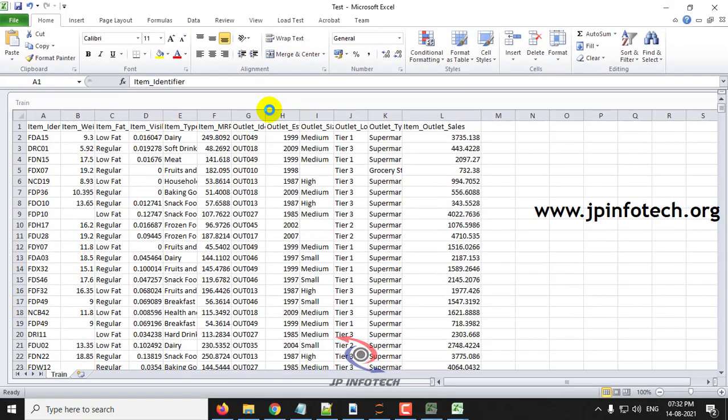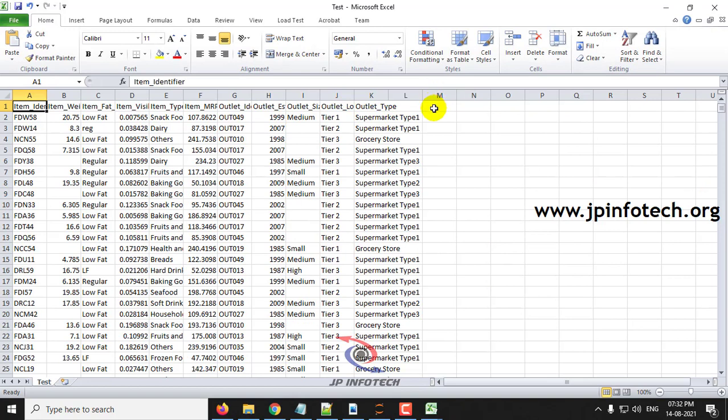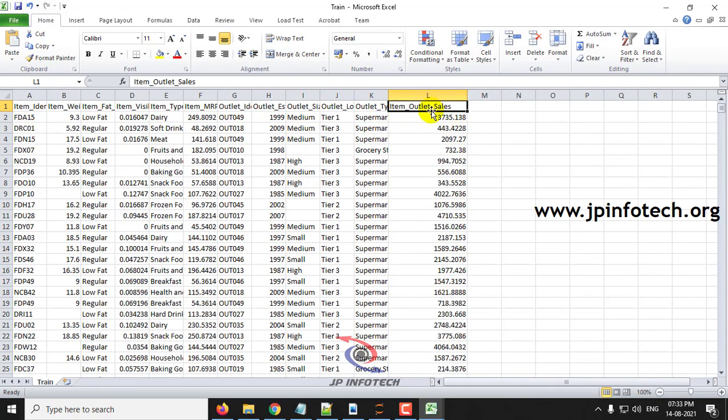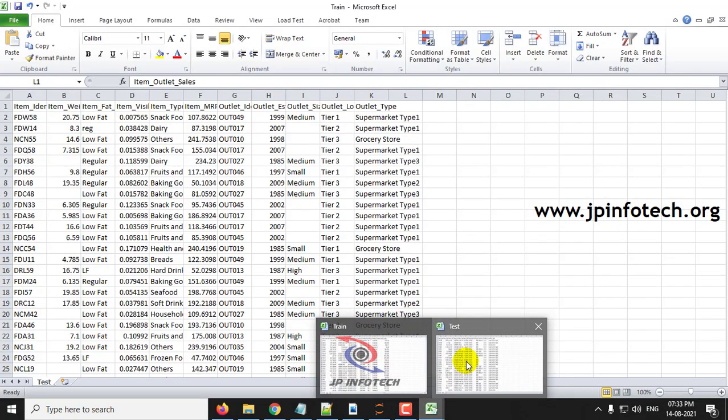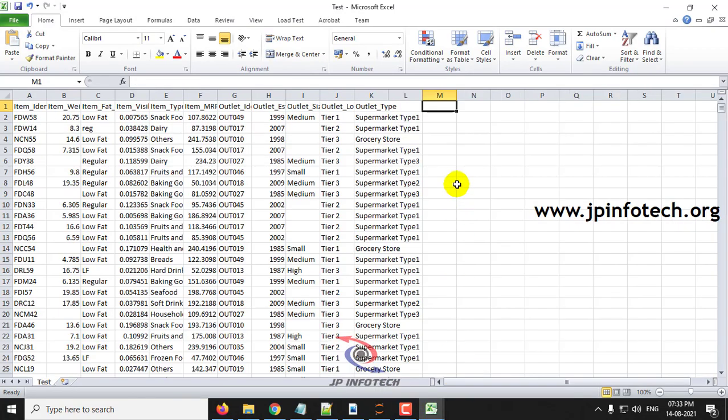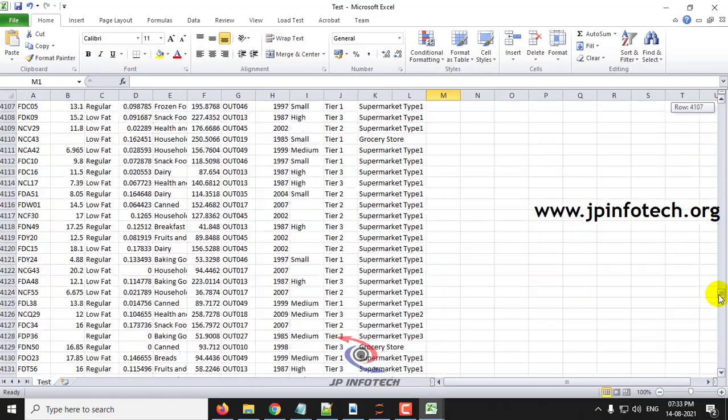But in the test data the sales value is not given. All other things are the same, but the item outlet sales will not be available, and we'll be finding out this item outlet sales for this data set.